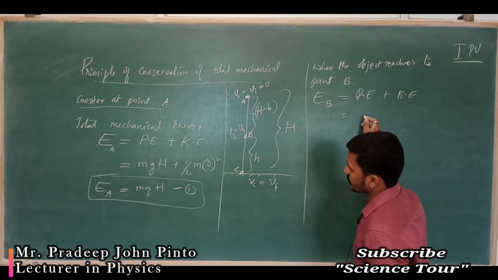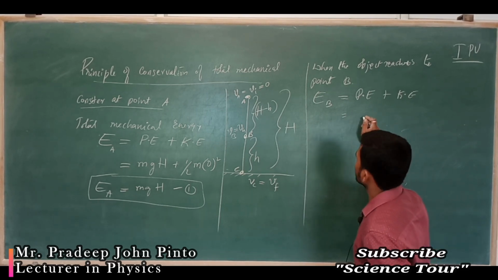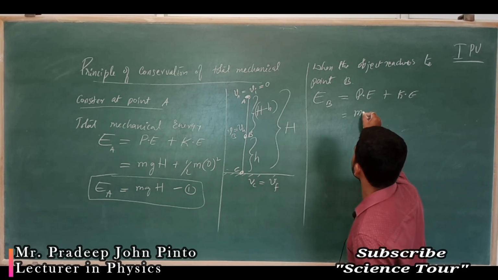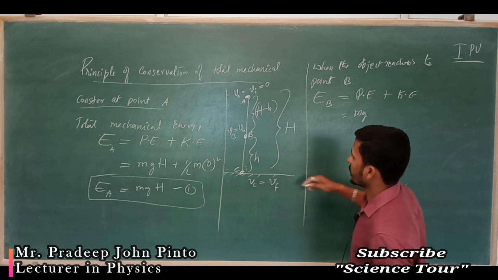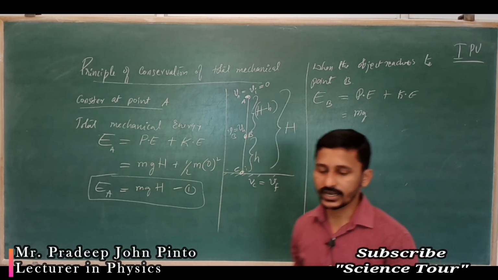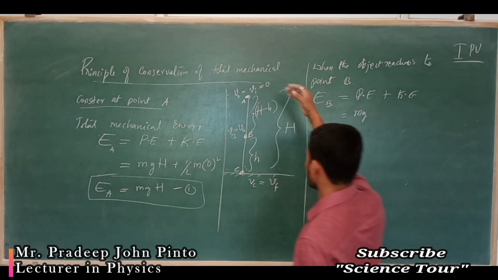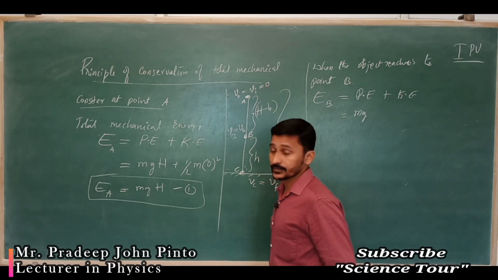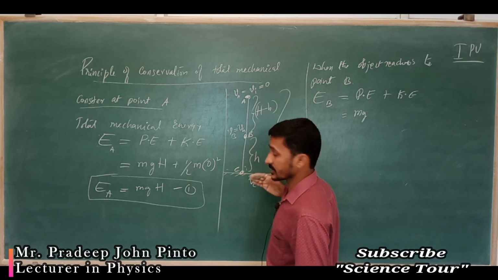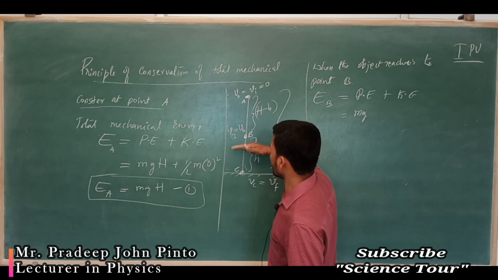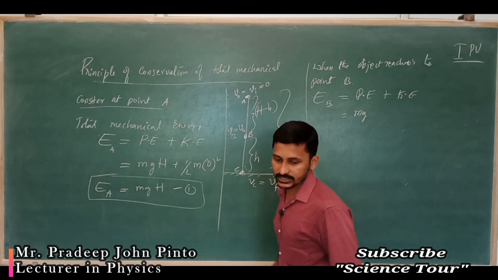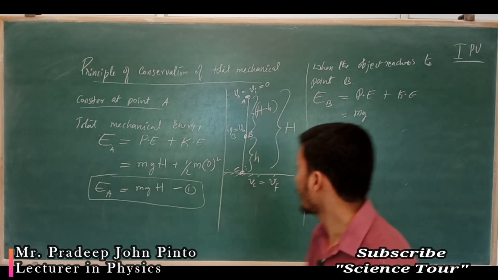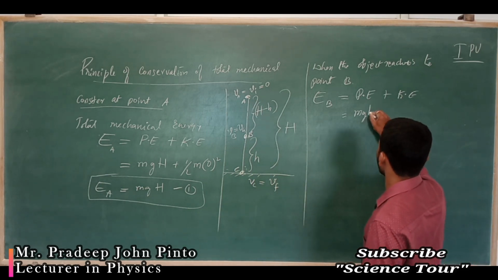What do you mean by potential energy? Potential energy is nothing but mg times what height? The object is falling quickly, no? A reverse case means it goes upward and again comes back. So potential energy means we have to calculate at a certain height, small letter h. What is that height? That you have to calculate. So that is what potential energy is, mgh.